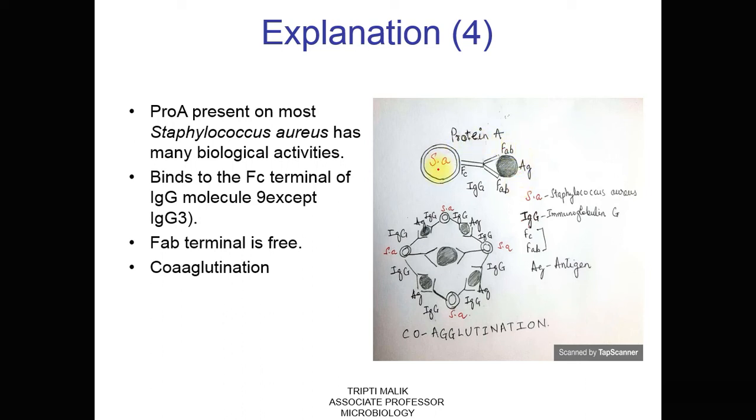So this complex is formed, the Staphylococcus aureus cell with its Fc portion bound to the cell wall and the Fab bound to the specific antigen. When a number of such complexes form together, there is a lattice formation, and this phenomenon is called coagglutination.